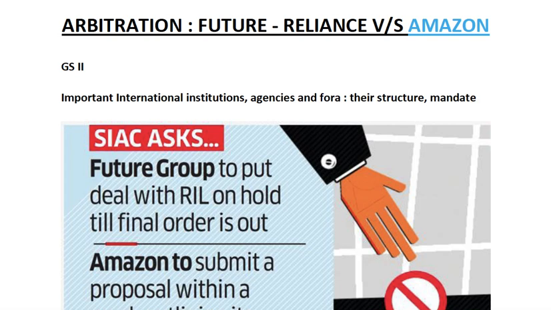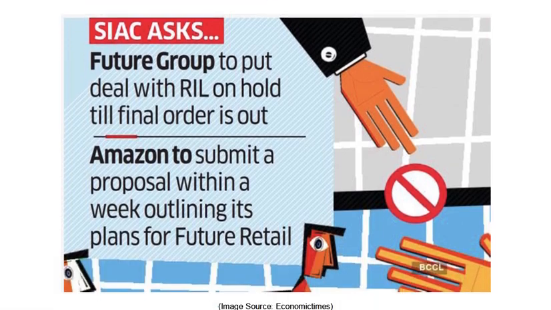Today's topic for discussion is arbitration. It is covered under GS Paper 2, Important International Institutions, Agencies and Fora. It is also under the regulatory bodies of the GS2 syllabus. So why is it important? Because it is in the news, the Reliance-Future deal versus Amazon. So let's see about it.